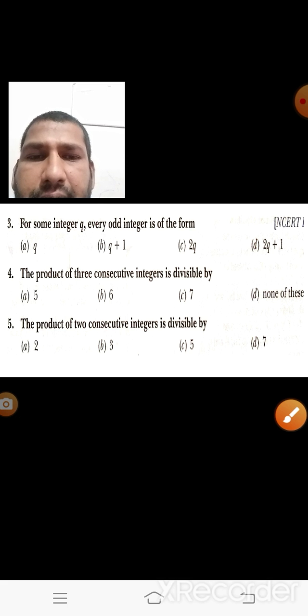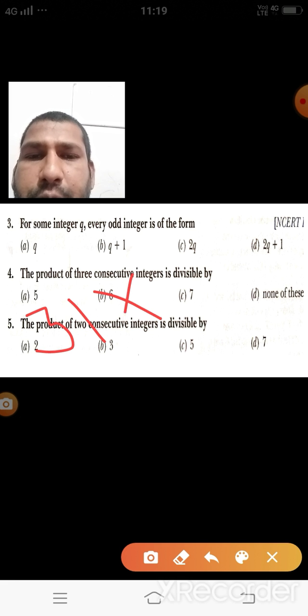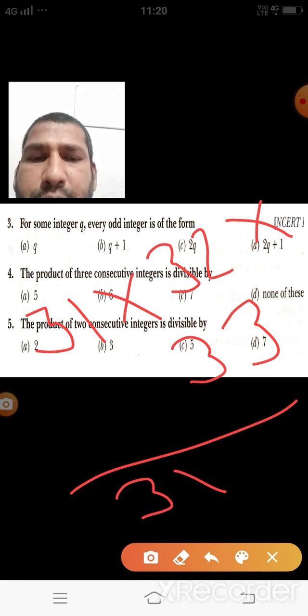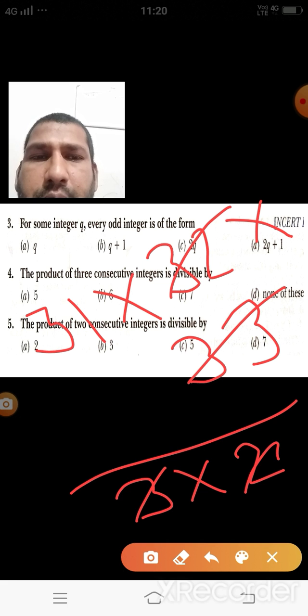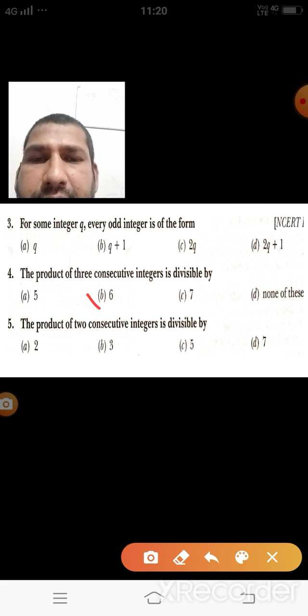If you are taking any other example, suppose I am taking this one, 31, 32 and 33. This value must be divisible by 6. 6 can be written as 3 into 2. 33 is divisible by 3 and 32 is divisible by 2. It means that this value is divisible by 6. Means the correct answer is 6.